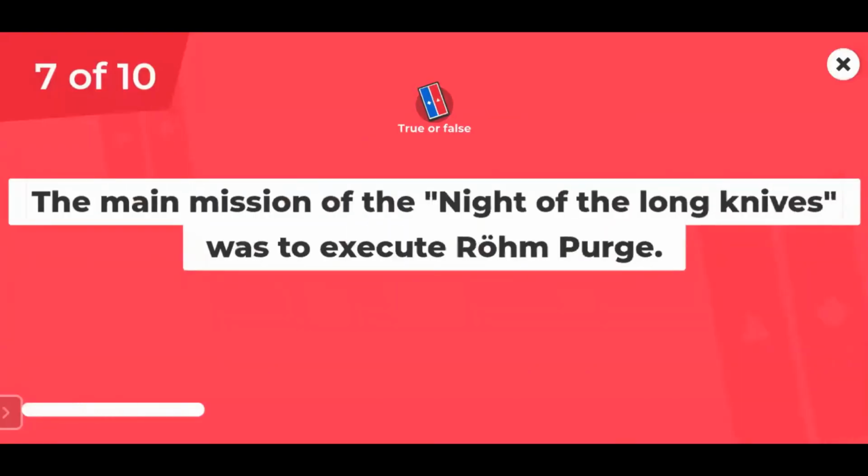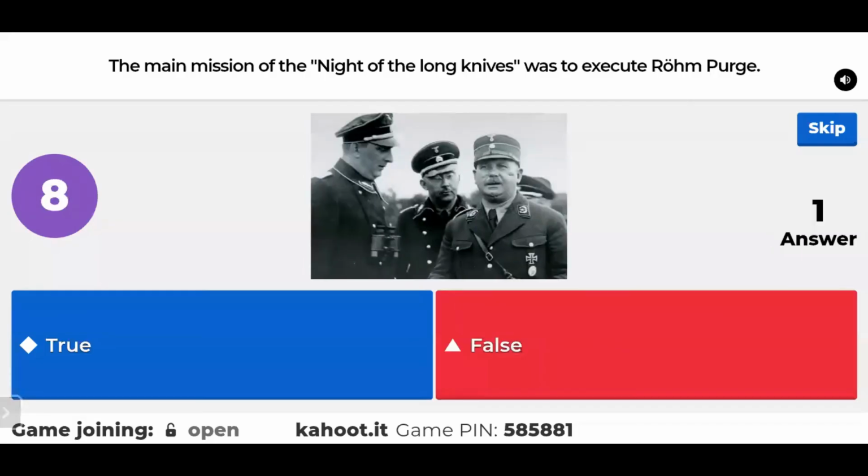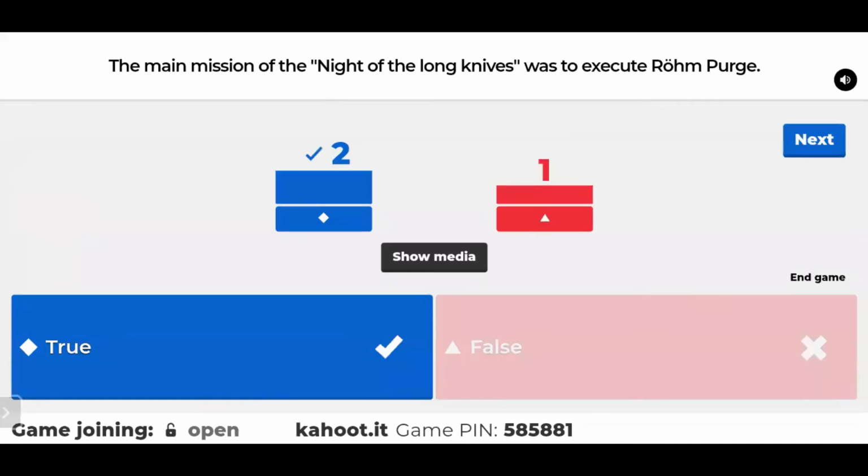True or false? The main mission of the Night of the Long Knives was to execute Röhm. Yes, the correct answer is true. Well, two things are correct and one thing is false.